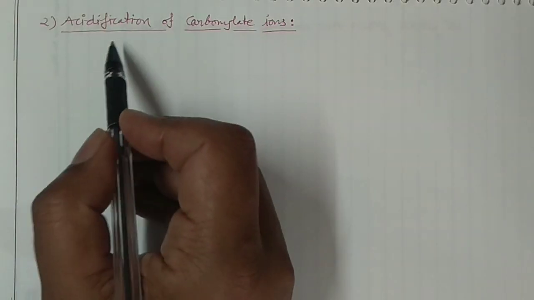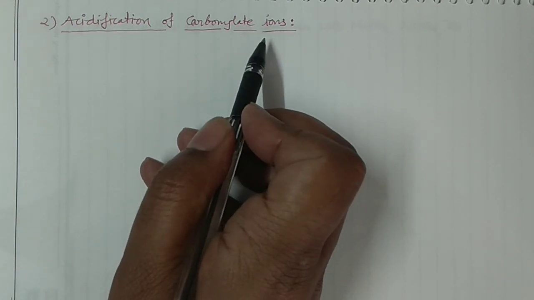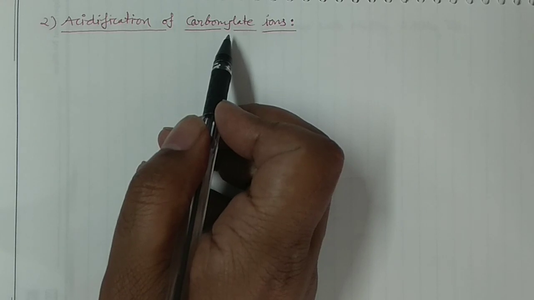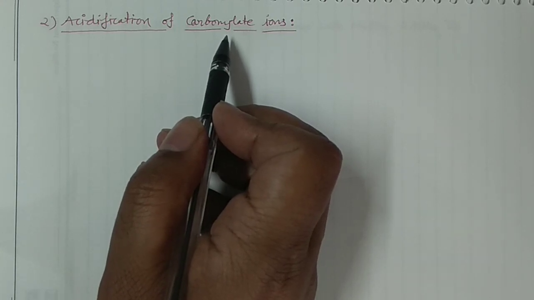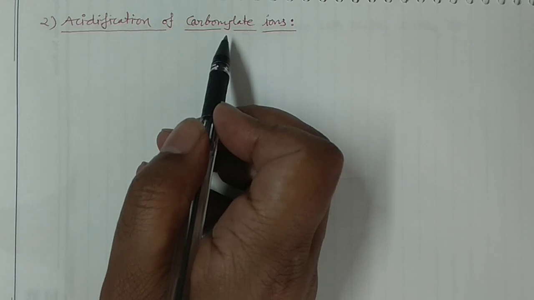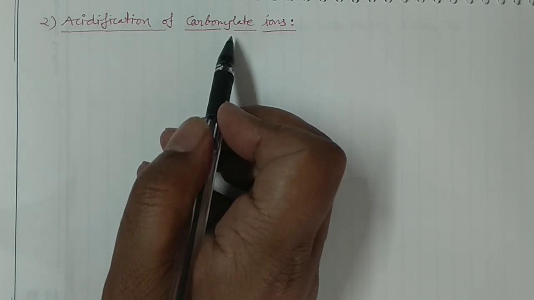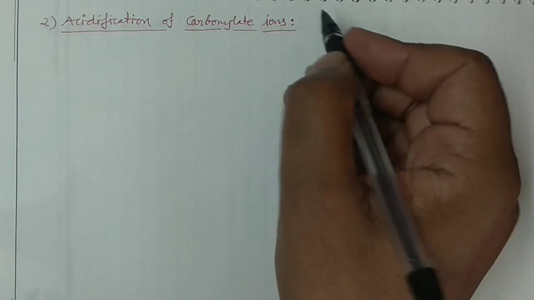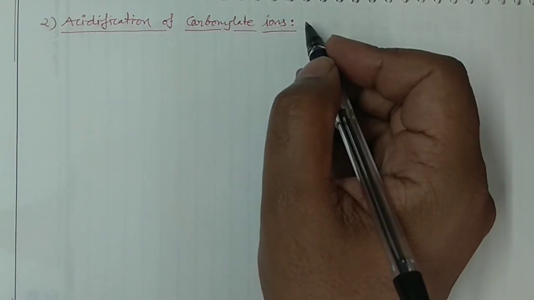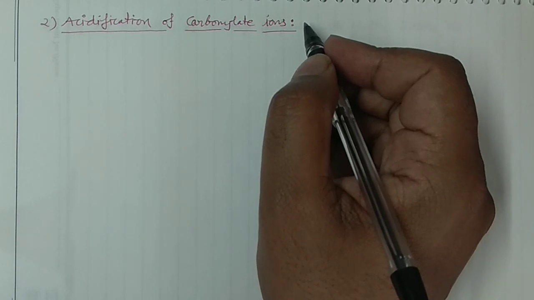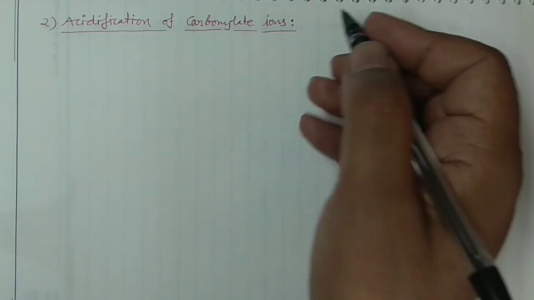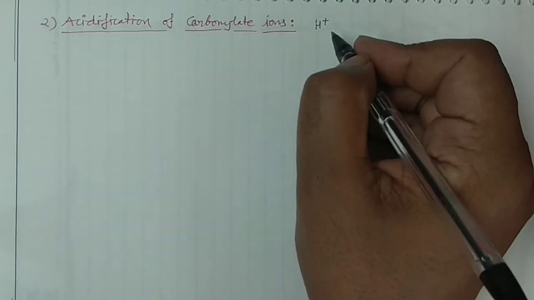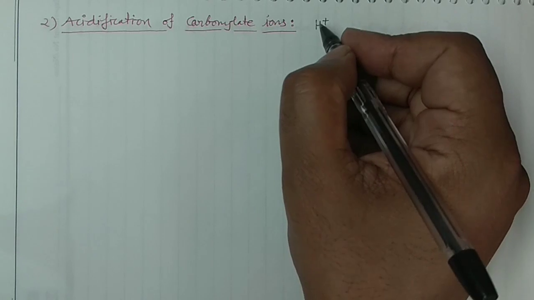So guys, my second method is acidification of the carbonylate ions. So what I'll do here, I'll take the transition metal carbonylate ions, and then I'll acidify these carbonylates to get the hydride. So what kinds of acid can you use? You may take any acid from strong to weak acid, right? Even acids weaker than water can also do wonders in these reactions. So you can take any acid, right? Dilute sulfuric acid, okay? Dilute HCl, you can take anything.